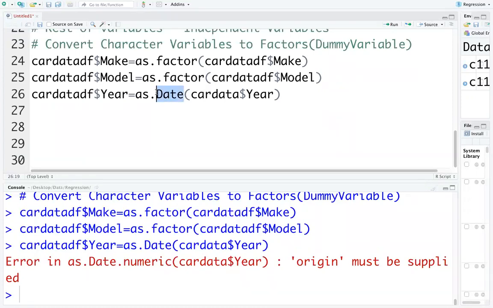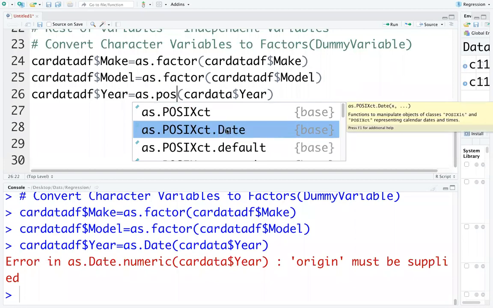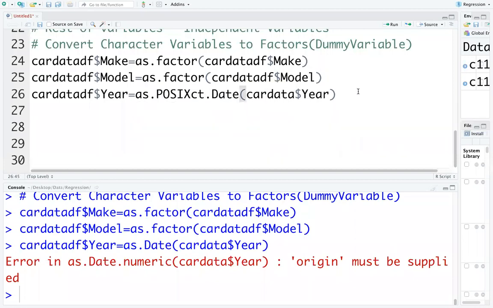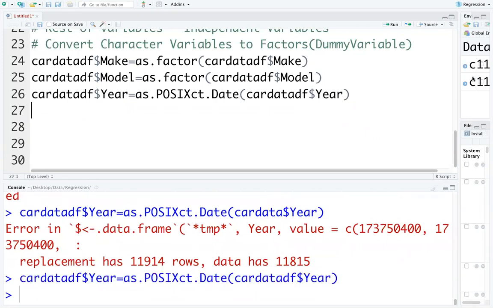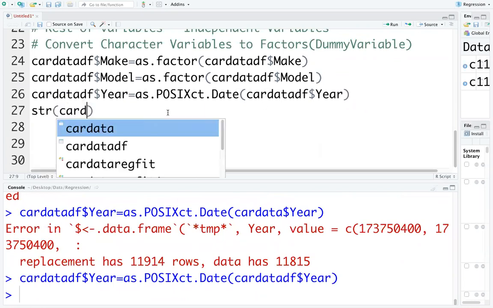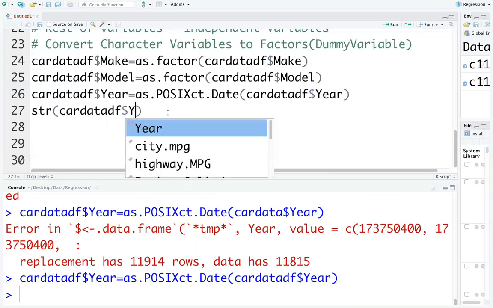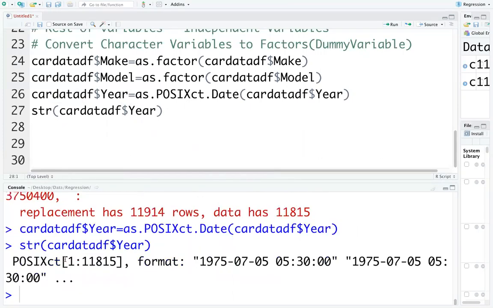Then we'll use 1970 as.POSIXct as.Date. So basically we converted it into year. You can see str(car_data_df$year). Now it is showing it as a date format.